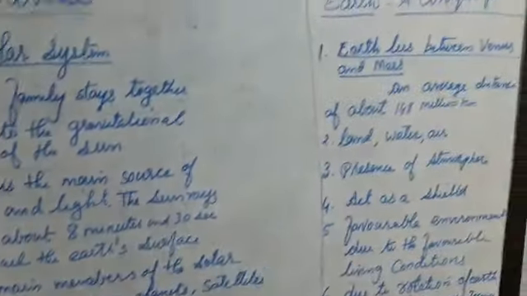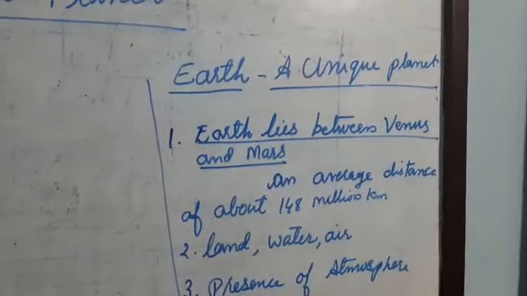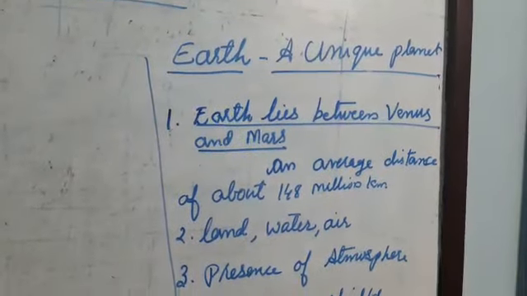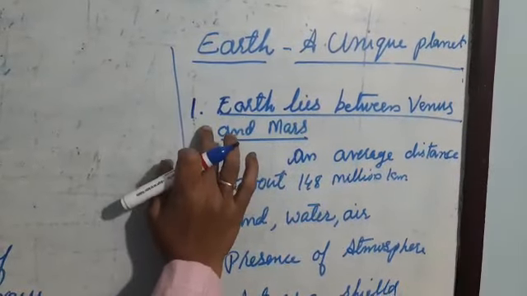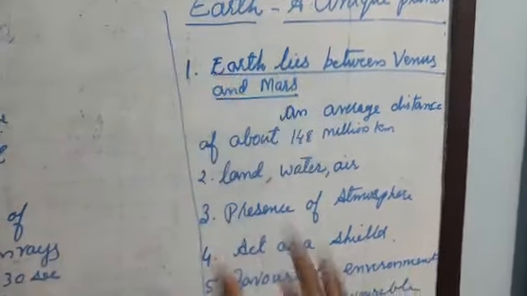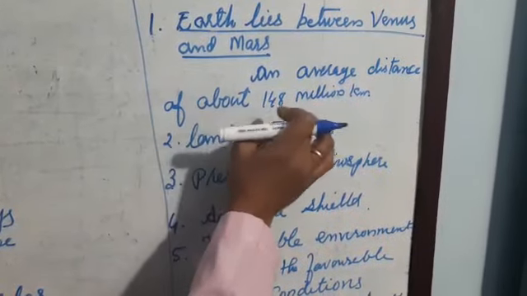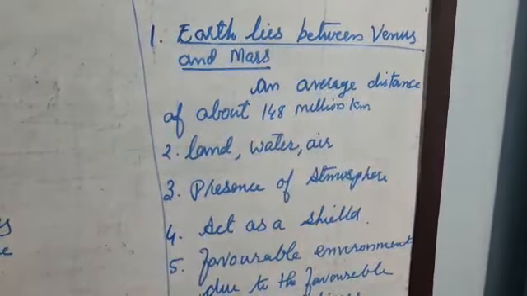Now the next main topic is that the Earth is a unique planet. Why do we call the Earth a unique planet? There are a number of reasons. The first one is that the Earth lies between Venus and Mars, at an average distance of about 148 million kilometers from the sun.